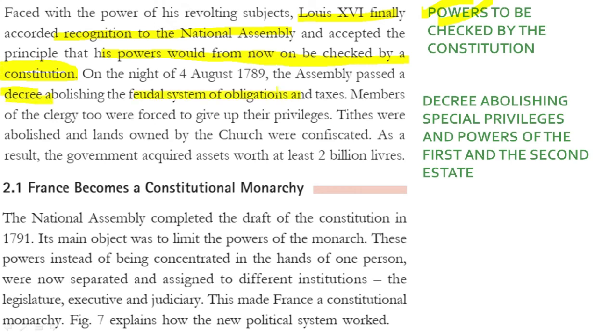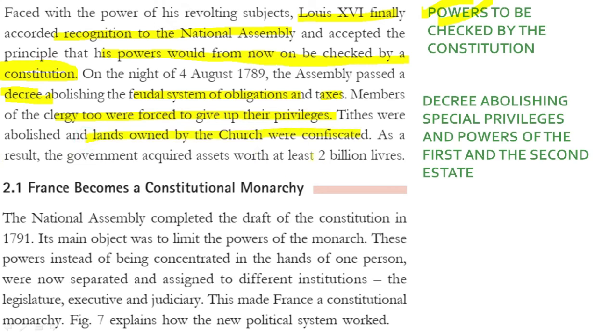Now we see on the night of 4th August 1789, what happens? The assembly passes a decree. Decree means a law abolishing the feudal system of obligations and taxes. Now the feudal systems of rendering services in obligations and paying taxes were completely abolished. Now what happened? The members of clergy were forced to give up their privileges, these were abolished, and lands owned by the church were confiscated.